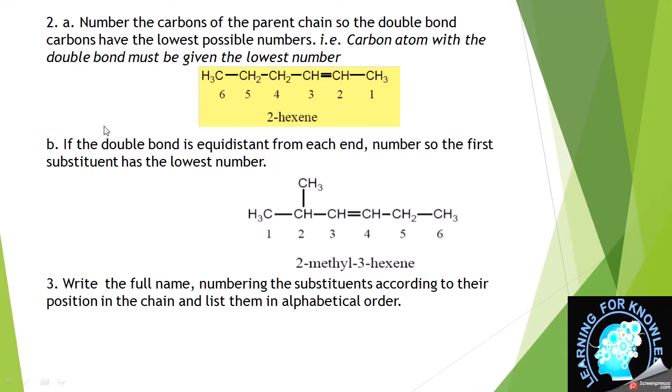After we have selected the longest chain, we will decide from which side we will start numbering, then write the full name, numbering the substituents according to their position in the chain, and list them in alphabetical order. What this means is that if there is more than one substituent, then we will give them numbers according to their alphabetical order. Like ethyl will come before methyl and butyl will come before ethyl.